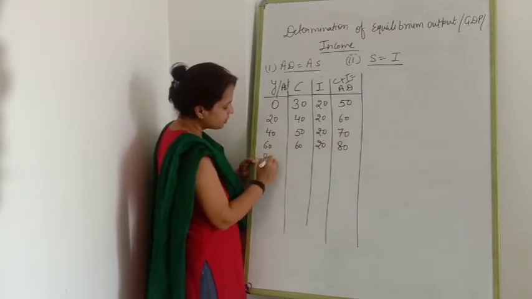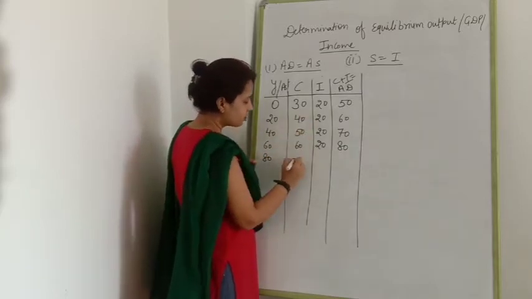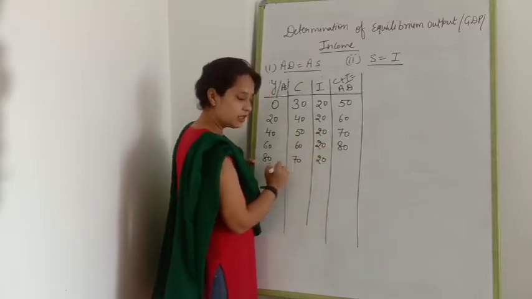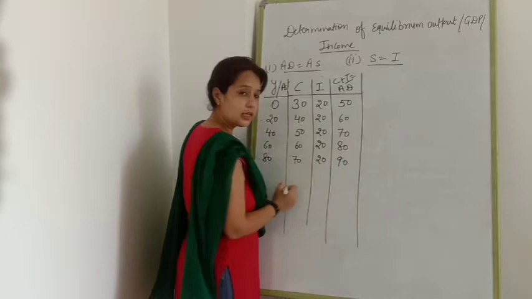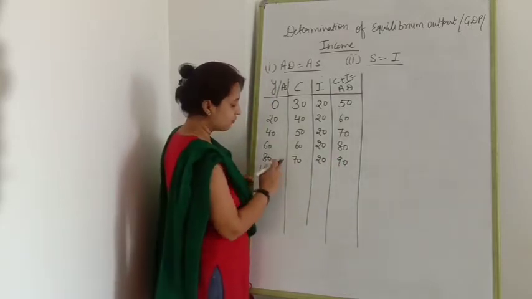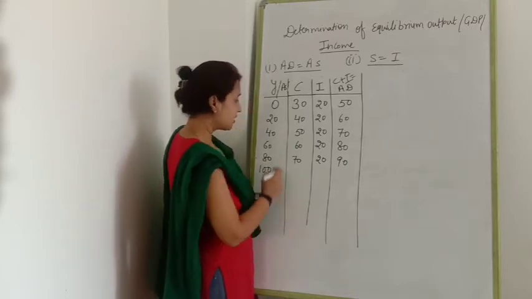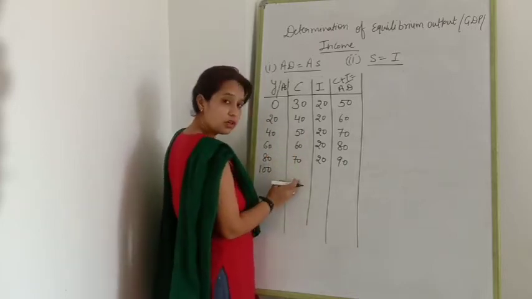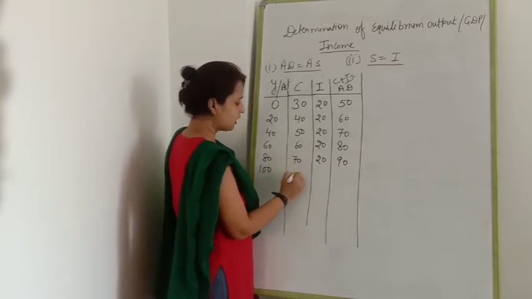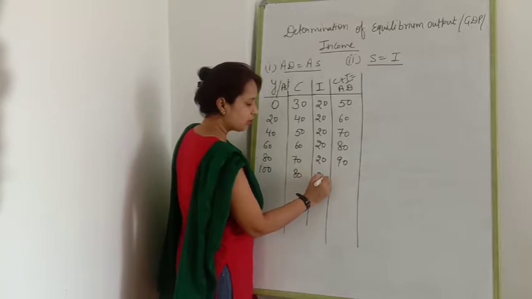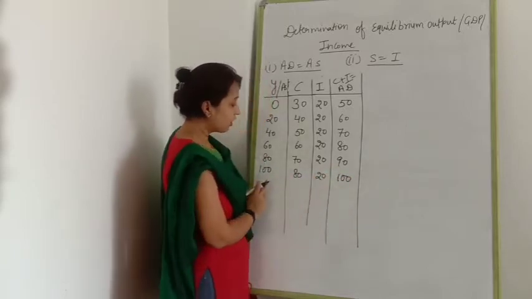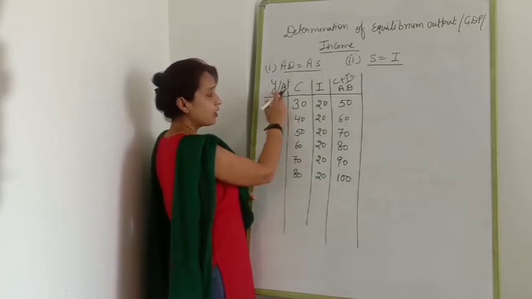Still, if income is increasing, then consumption will also increase and I remains constant, that is 90. Clear? Suppose income is still increasing, consumption will also increase. As income increases, consumption increases, they are positively related. Suppose it increases to 80 and investment remains constant. How much will your AD be? Yes, this is your equilibrium point. You can see Y equal to AS.